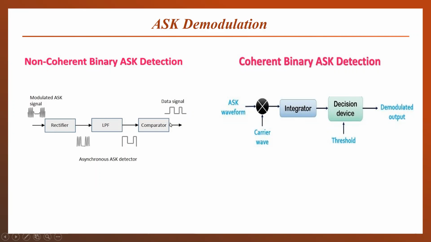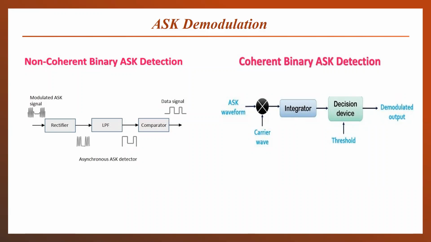Then the comparator will be used to compare this with a fixed value, which is termed the threshold value. The threshold value will decide whether this bit is either 1 or 0. If the signal is above the threshold value, then it will be considered a 1. And if the signal is below the threshold value, the signal level will be considered a bit 0.